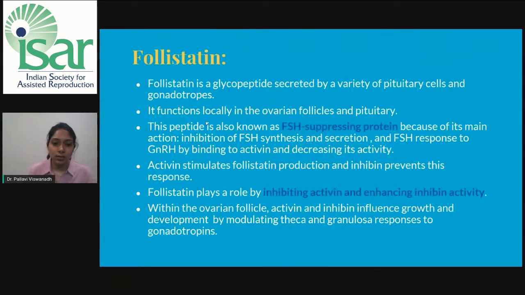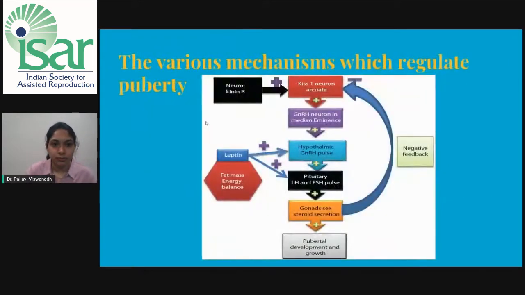Activin stimulates follistatin production and inhibin prevents this response. Follistatin plays a role by inhibiting activin and enhancing inhibin activity. These words might sound very confusing, but it's very easy to understand. Don't worry about that. Within the ovarian follicle, activin and inhibin influence growth and development by modulating the theca and granulosa responses to the gonadotrophs.